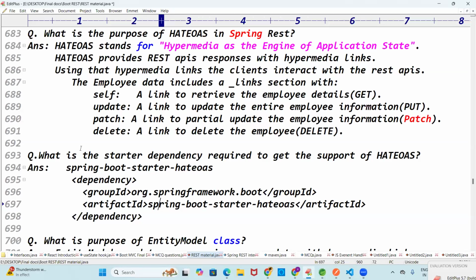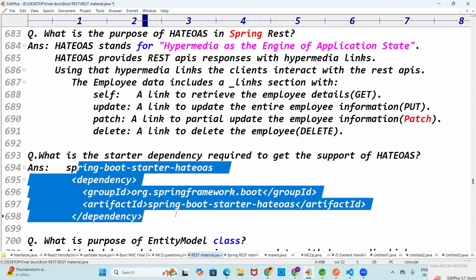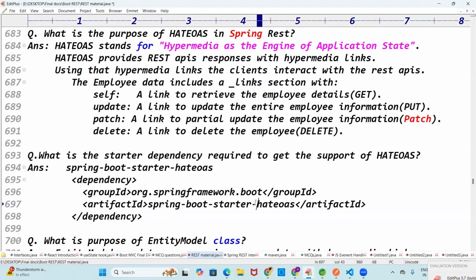That is called the dependency. We need to add HATEOAS. We have HATEOAS.